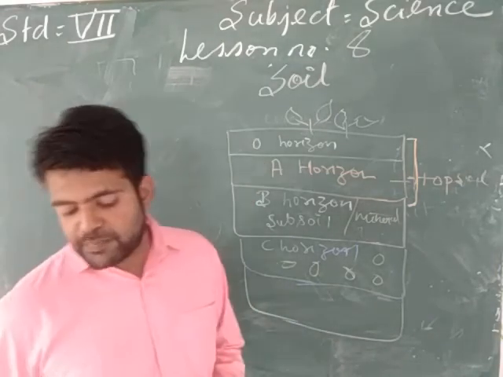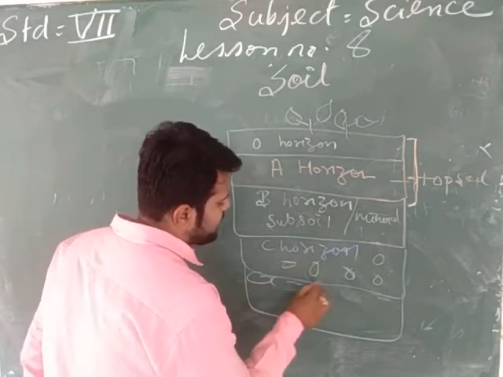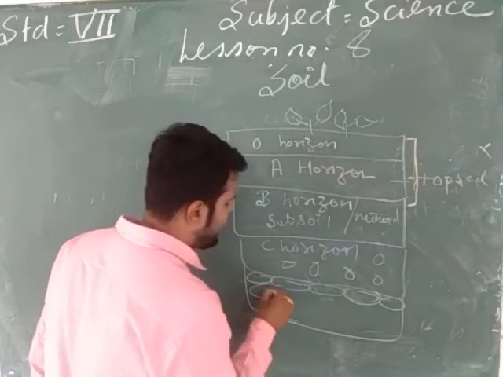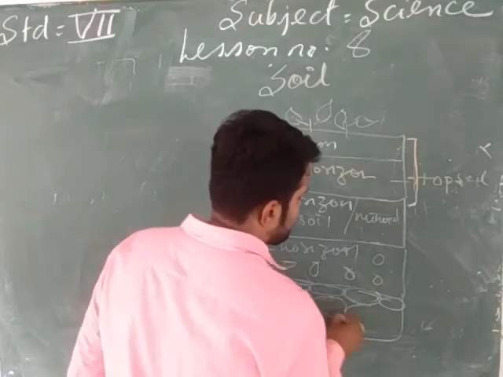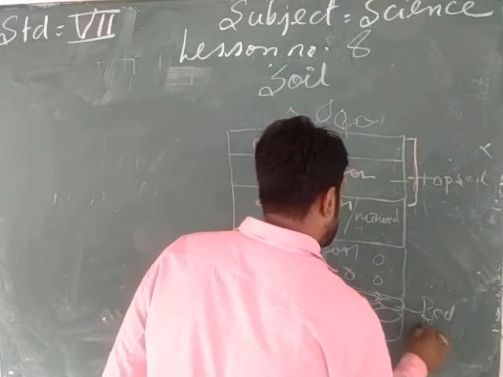The next layer of soil, my dear students, is the bedrock. Bedrock means here only the rocks are present. Big rocks are present in this area. This layer of soil is called bedrock.